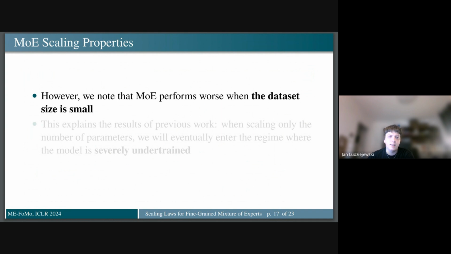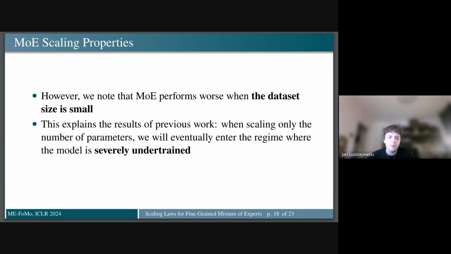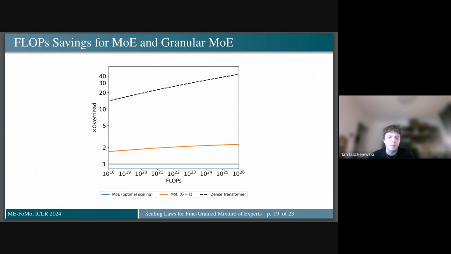However, we have noticed that MoE performs worse at the beginning of the training. This explains the result of the previous work. When scaling only the number of parameters, we will eventually enter the regime where the model is severely undertrained, and in this uncommon scenario, MoE is actually worse. However, when both models are trained in a compute optimal manner, we can see that the gap between MoE and dense transformer only widens as we scale.